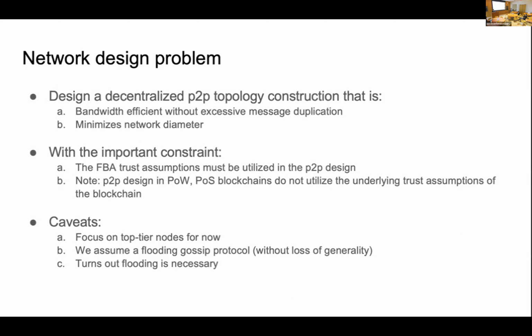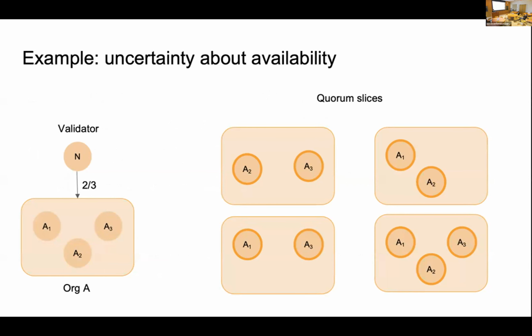For the FBA trust assumption mentioned before, here's a small example. For a validator N, it wants to have a connection to organization A, which has 3 validators and a threshold of 2. As we talked about before, the threshold of 2 means that there must be at least 2 validators active and honest at any time, but it's unsure which. So there are 4 cases on the right.